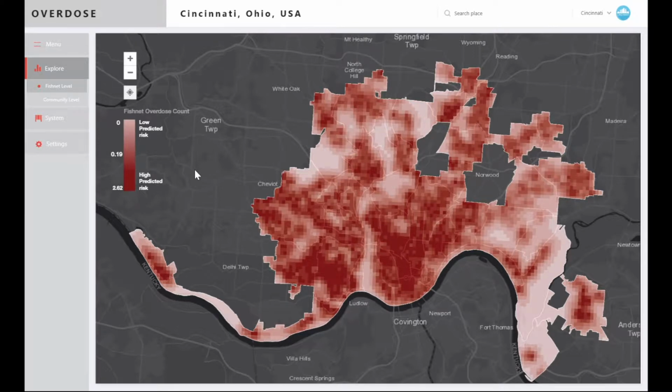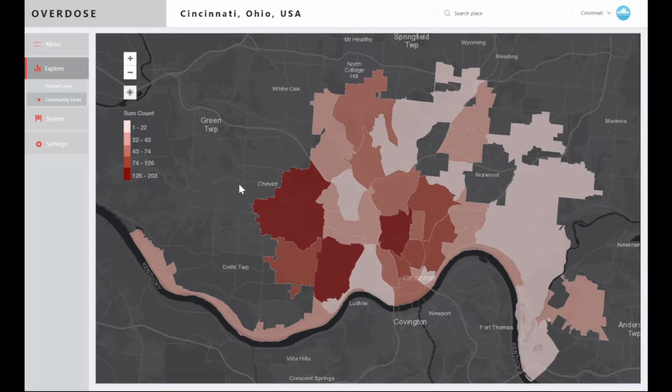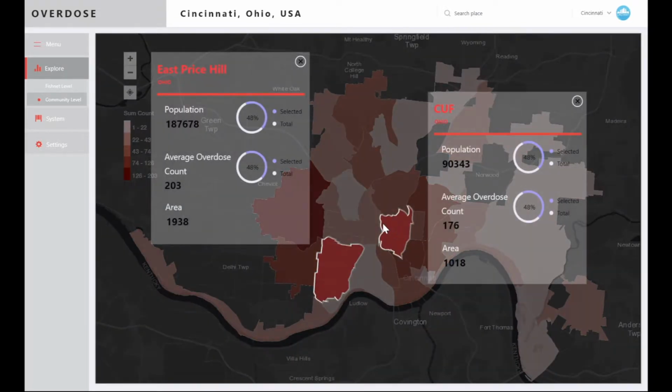This is our app. Our app has two main functions. One of the functions is that it displays the overdose risk map by fishnet and the neighborhood. In the risk neighborhood map, we can click two labels to make a comparison. You can see the information of population, overdose count, and area of each label.